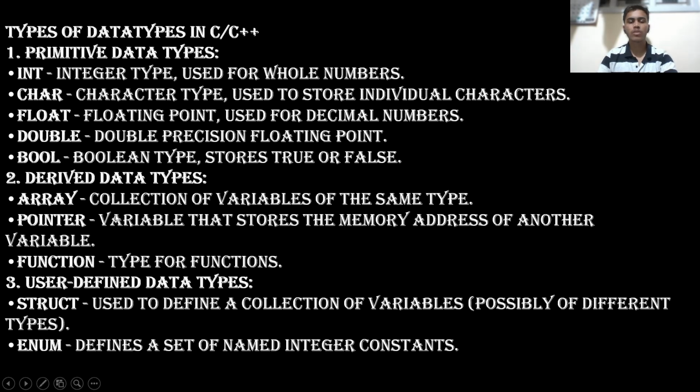Arrays are nothing but a collection of variables of the same data type. Pointers are variables that store the memory address of another variable. Functions, there are types of functions. Next, user-defined data types: struct and enum. Struct is used to define a collection of variables, and enum defines a set of named integer constants.